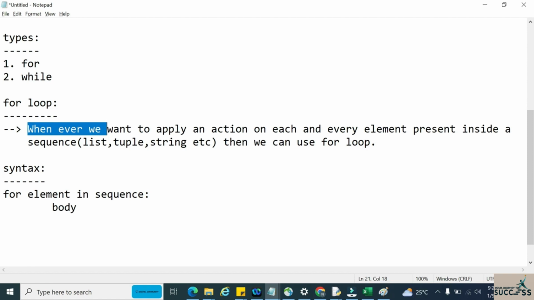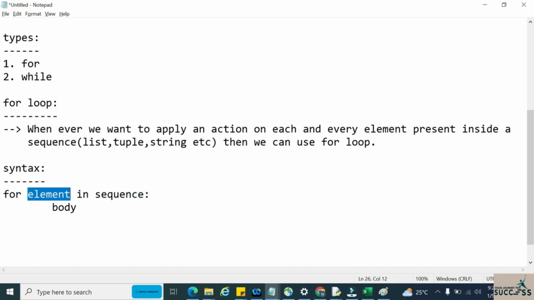Now let us see the syntax for this for loop. A for loop we can apply on any sequence. It can be a list, string, tuple, or dictionary. So it should be a sequence basically. When we apply a for loop on the sequence, each step in that loop is known as an iteration.